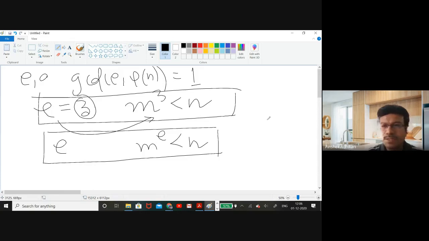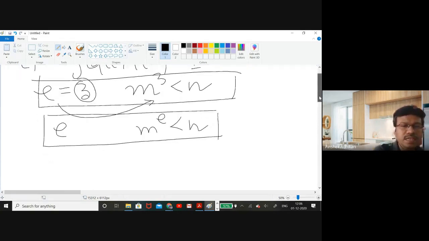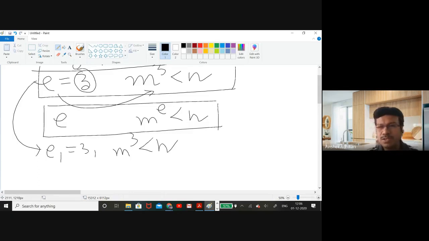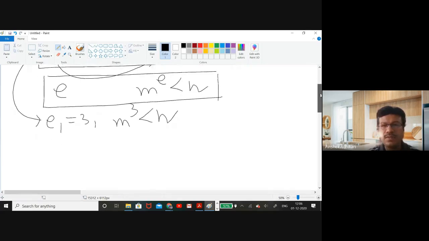Let us try to explain the whole attack scenario, assuming that e is 3 and m cube is strictly less than n. So based on that, let us try to explain how this attack scenario will take place.